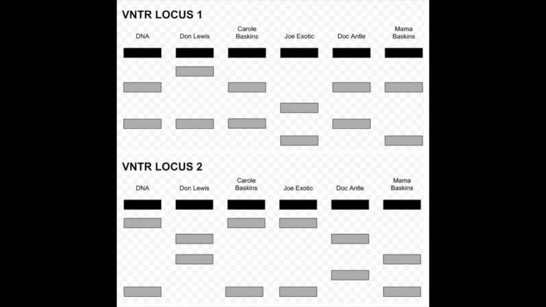Upon further investigation of the gels, there's Mama Baskin, who matches Carol Baskins on each loci once, indicating that this suspect is the parent of Carol Baskins. This is because we are diploid organisms, meaning we get half our DNA from each parent. So one strand of DNA will match the parent or the child on both loci. So because both loci match Carol Baskin exactly, this means the DNA found in the body is Carol, who is therefore the killer of Don Lewis, which is no surprise to anyone.